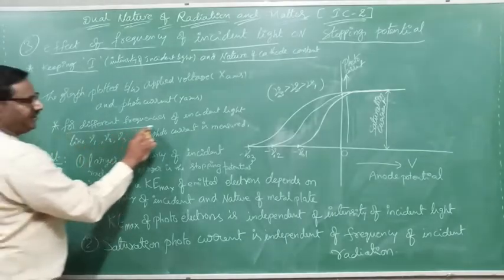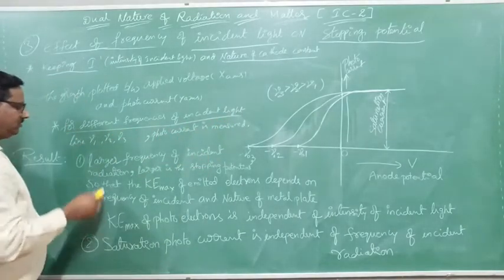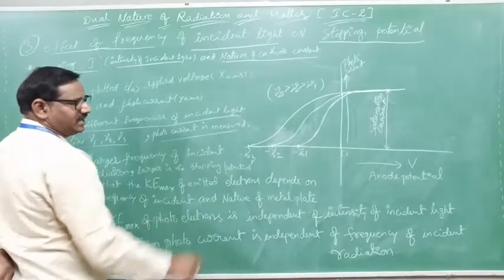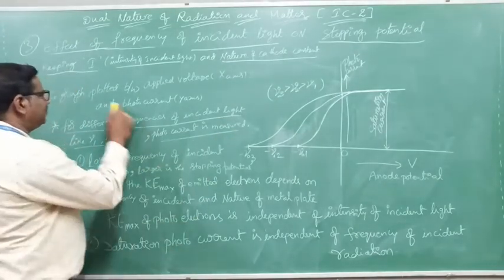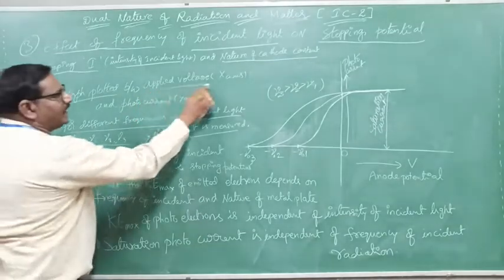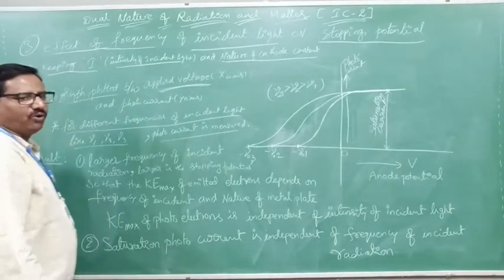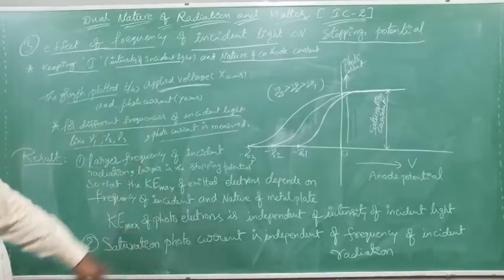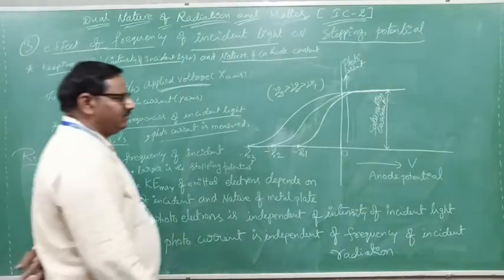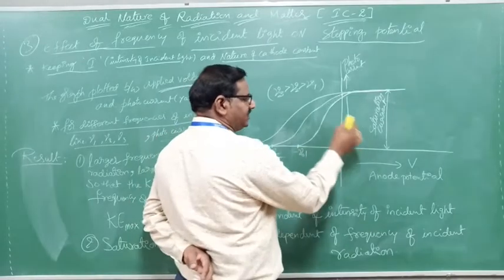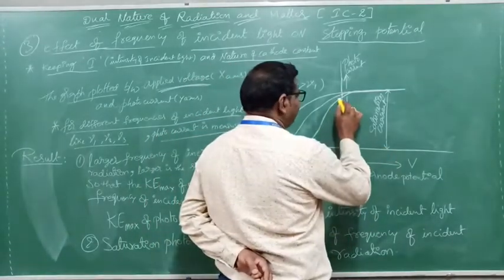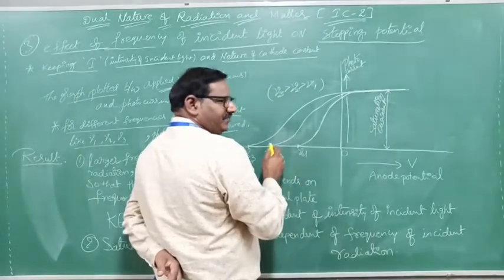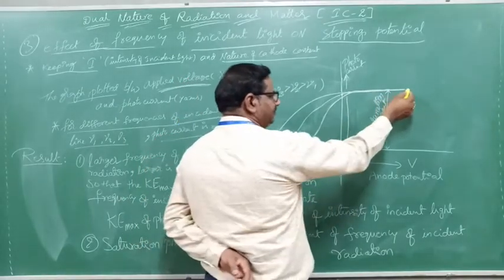For different frequencies of incident light, like mu1, mu2, mu3 and so on, the photocurrent is measured. Then the graph is plotted between the applied voltage, which we apply to the anode, and the photocurrent. For this particular frequency, the current will get saturated. The second frequency will give the same.